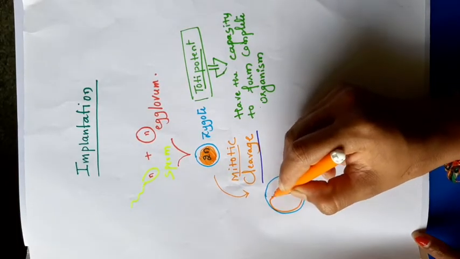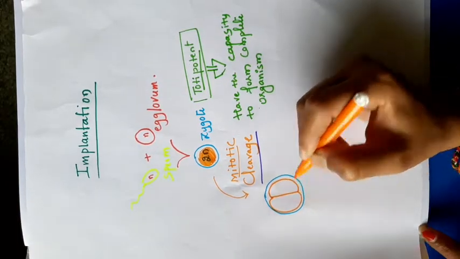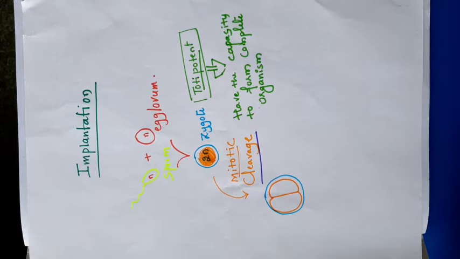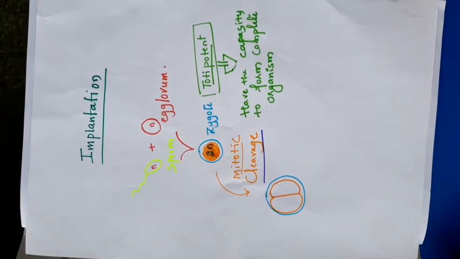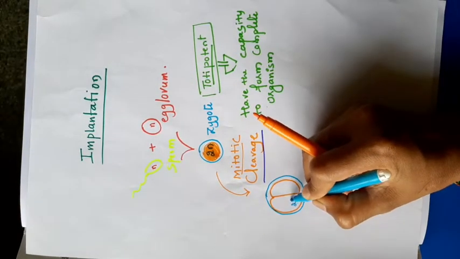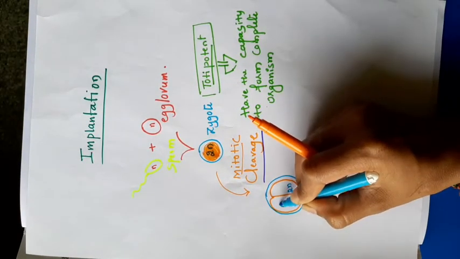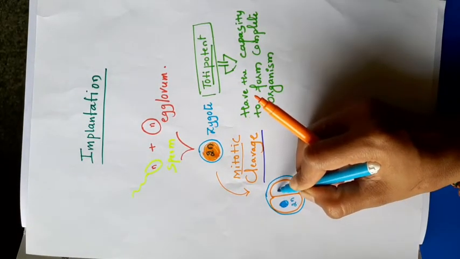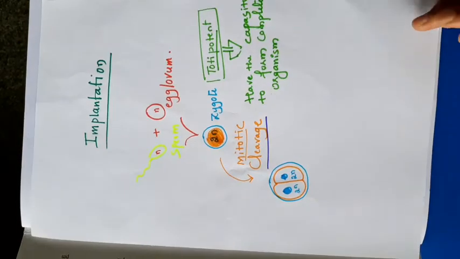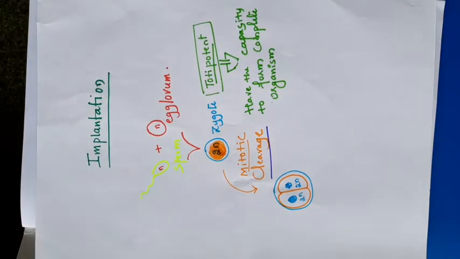You know mitosis is an equational cell division. There is no change in the chromosome number. The chromosome number remains the same, 2n, 2n. Then this mitotic division is not a single division.